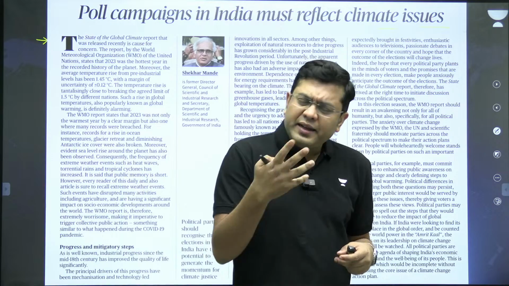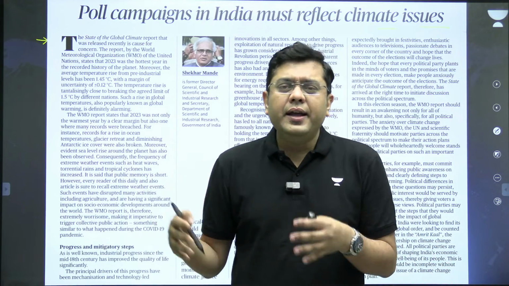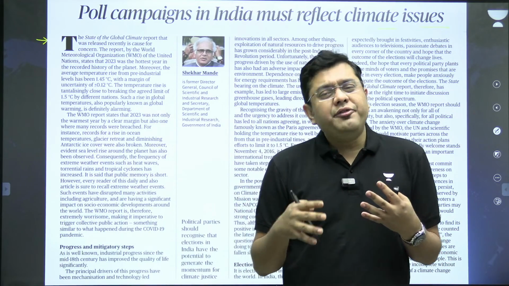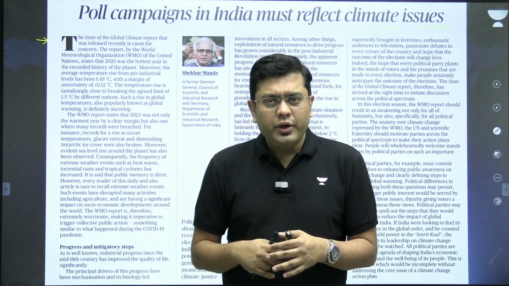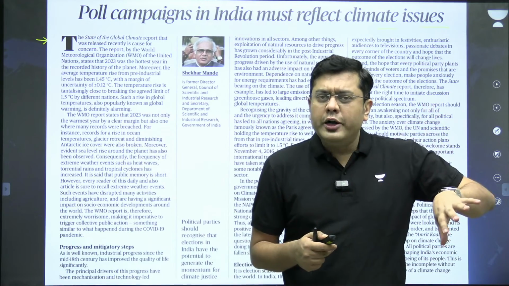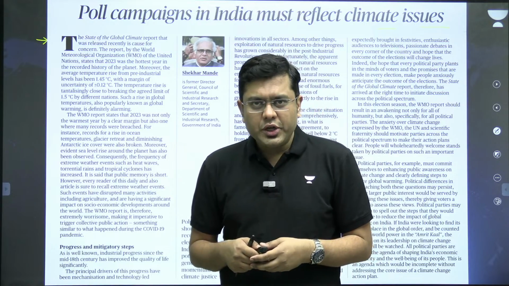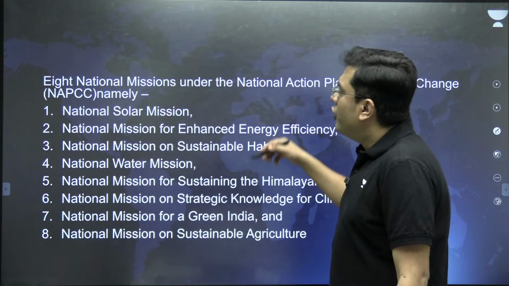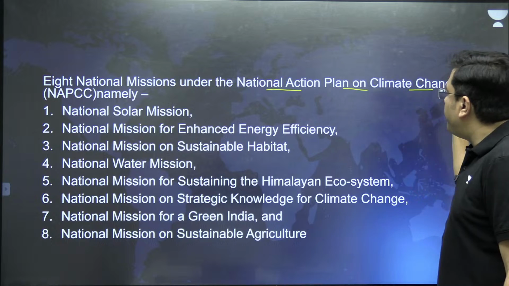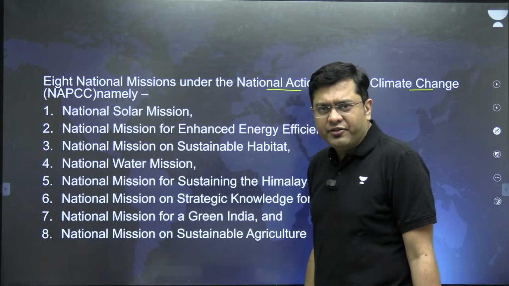Now here, it has highlighted that successive Indian governments have brought in various different schemes on their own in order to combat climate change. One such scheme was the National Action Plan on Climate Change, a comprehensive mission.